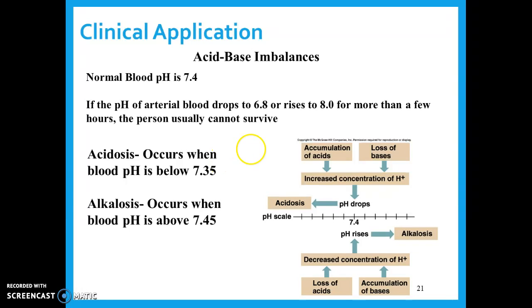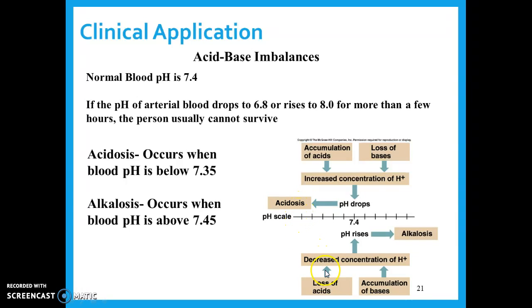So the way this works, for acidosis, if you have an accumulation of acids, so too much acid is building up in your body, or if you lose too much base, then that can cause an increase in the hydrogen ion concentration. That makes your pH go down and can lead to acidosis.